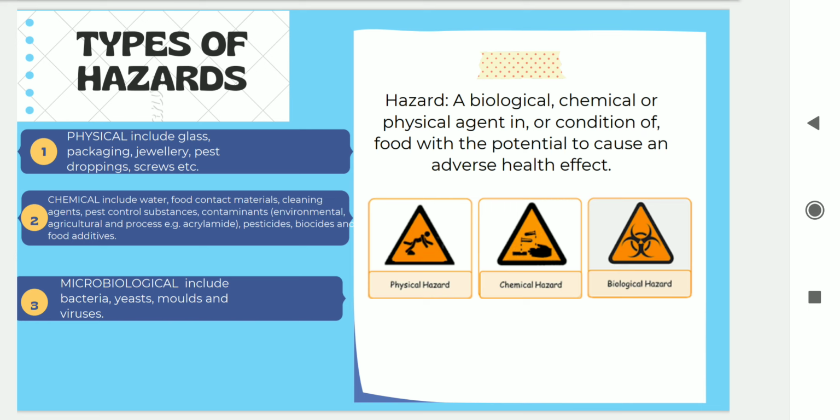The physical hazards are those which are visible to the naked eye, like glass packaging, jewelry, pest droppings, screws, nails, hairs, etc. Chemical hazards may include food contact material, cleaning agents, pest control substances, contaminants, pesticides, insecticides that are being used during the production of the crop of the food product, and food additives. The microbiological hazards include bacteria, yeast, mold, and viruses.